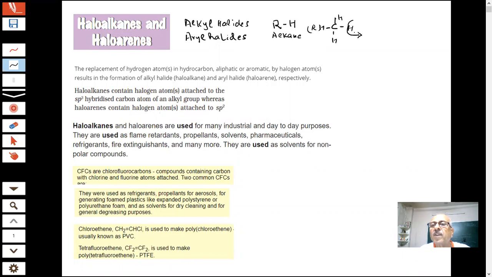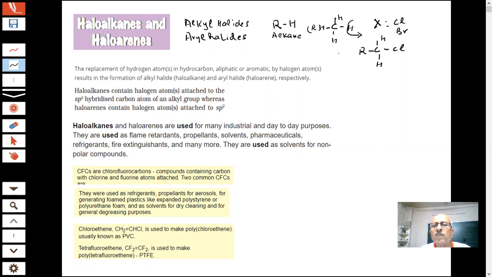I will replace this hydrogen by a halogen, supposing Cl or Br, then you will get a compound in which you now have a halogen atom. So we just have to replace one or more hydrogens. What we get are our haloalkanes. We will show you more examples of this very soon.